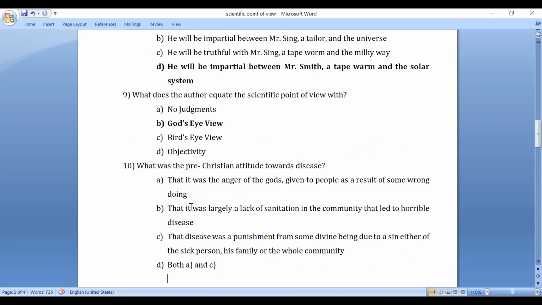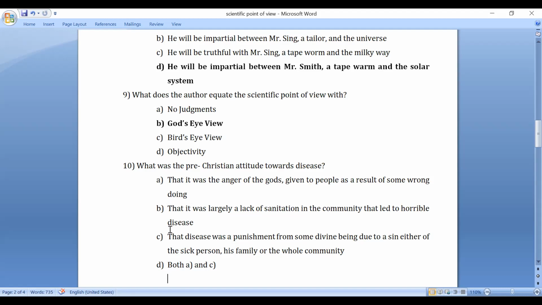First, that it was the anger of gods given to people as a result of some wrongdoing, or it was largely a lack of sanitation in the community that led to horrible disease, or C, that the disease was a punishment from some divine being due to a sin either of a sick person, his family, or the whole community. So the right answer is C.